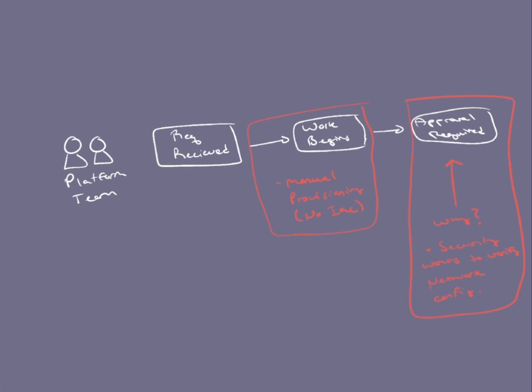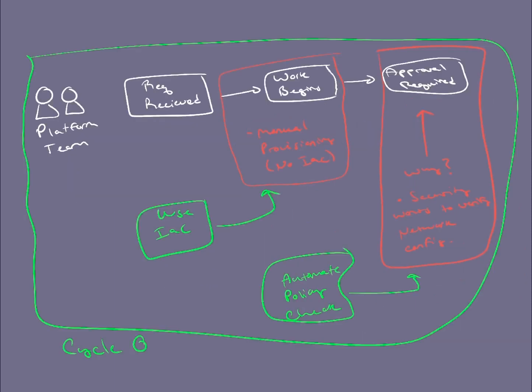Now that we understand the needs of the organization, we can make suggestions of how to automate these things. For example, instead of doing manual provisioning, using an infrastructure as code tool like Terraform, and also a tool maybe like Terraform to automate the policy check as well, thus getting us much closer to that 2 to 3 maximum, ideally minutes, honestly, for developers to have to wait for infrastructure. That way they can continue focusing on the features they need to develop and get value in front of their customers.